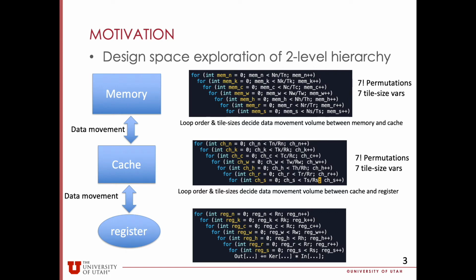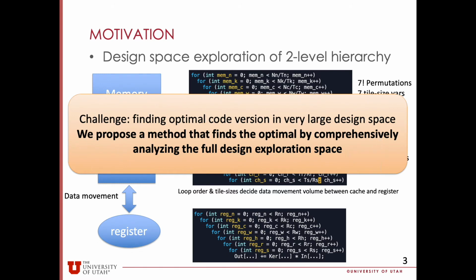We notice that the loop order in the register level does not change the data movement, and we will consider all the permutations in the cache level and memory level, as well as the 14 different tile size variables. This will compose a very large design space, and finding the optimal code version in such a large design space is very difficult. However, in this paper, we propose a method that can find the optimal loop configuration by comprehensively analyzing the full design space.